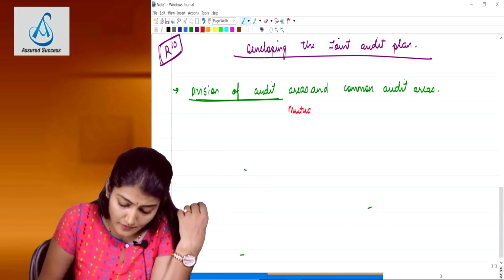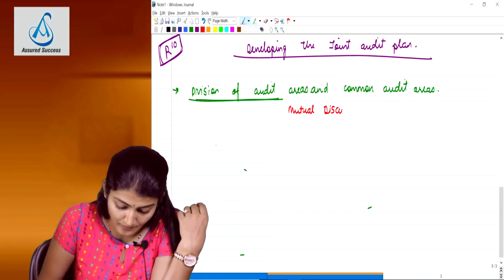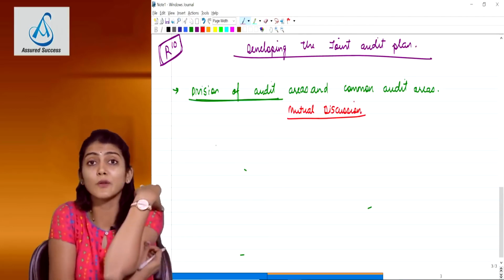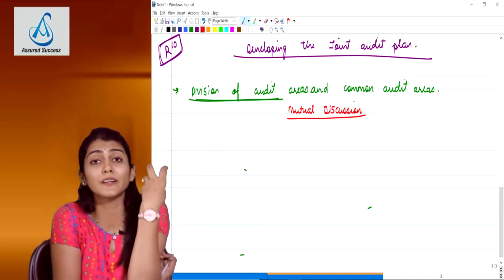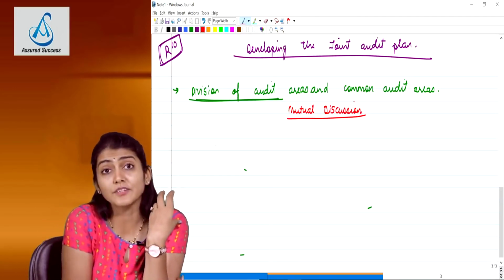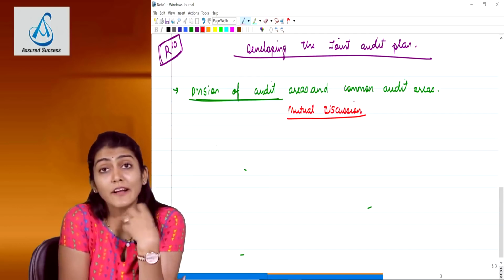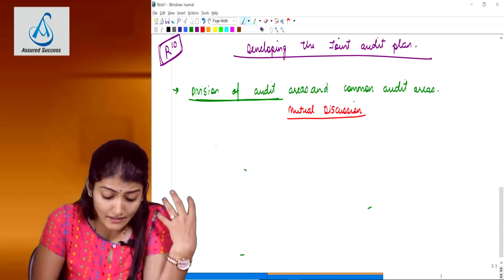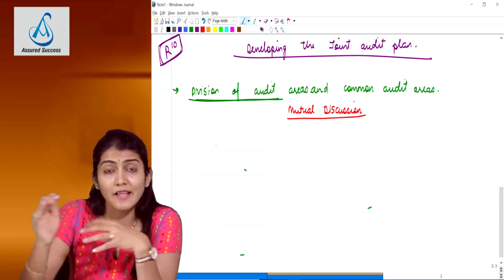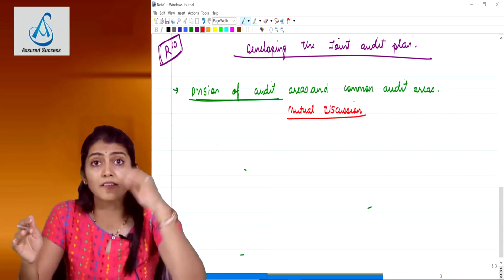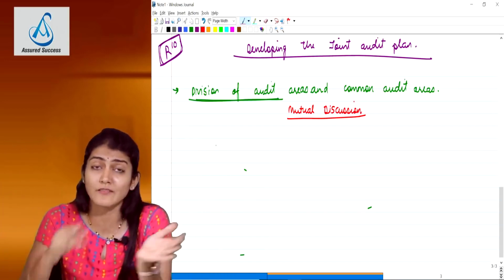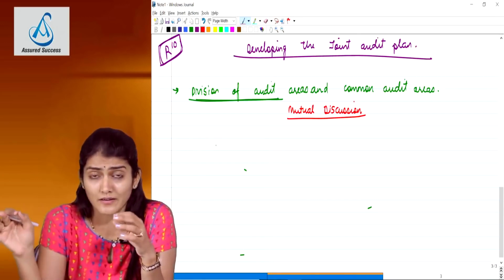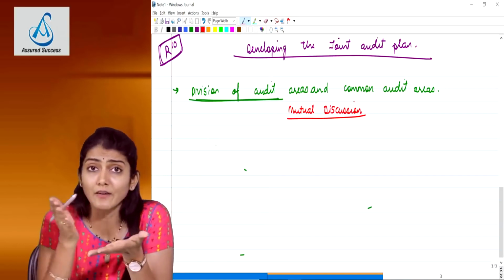It says the joint auditors shall by mutual discussion divide the total work of audit amongst themselves, something similar to what was said in the old standard also. On what basis can they divide the total audit work? Asset wise, liability wise, income wise, expense wise, plant wise, office wise, location wise, any basis which is mutually agreed upon by the joint auditors. Yes, the joint auditors can divide the work.